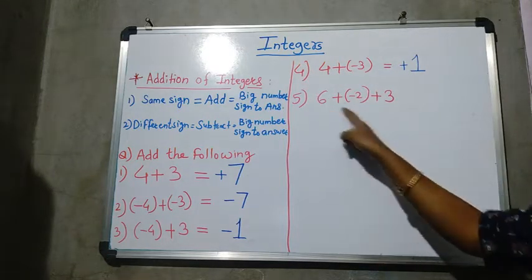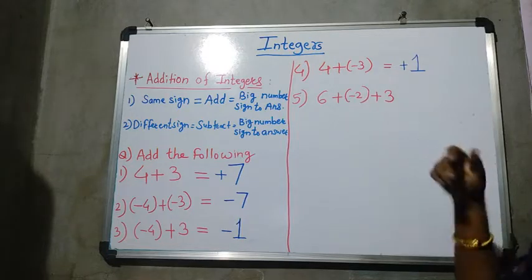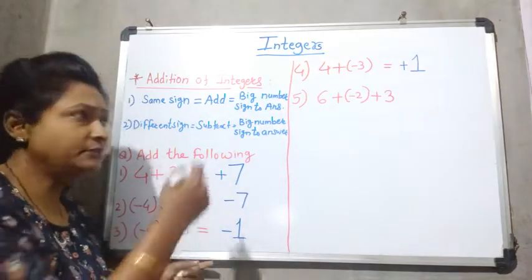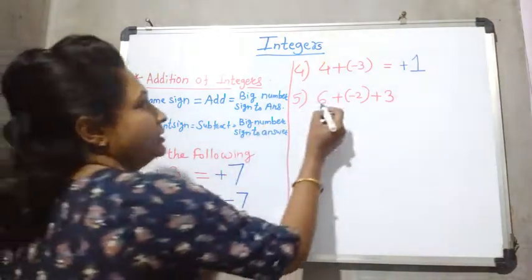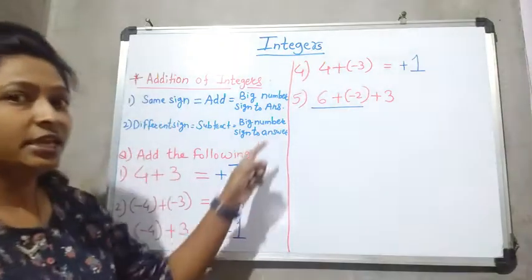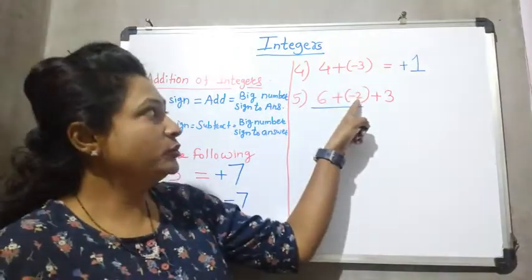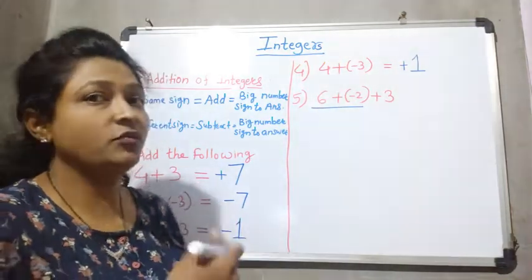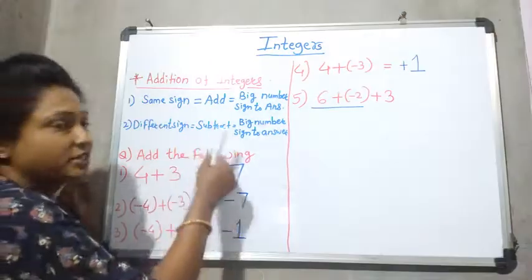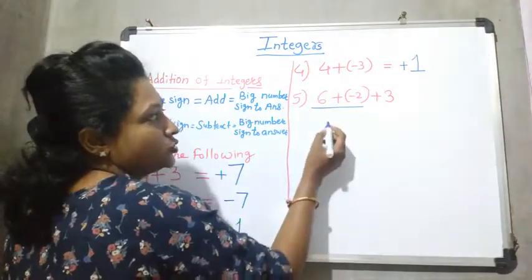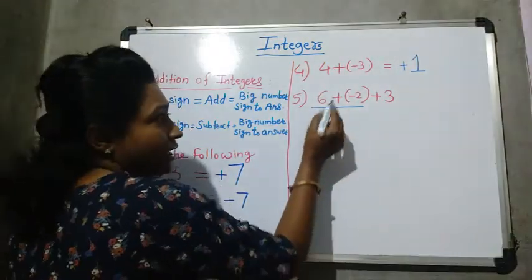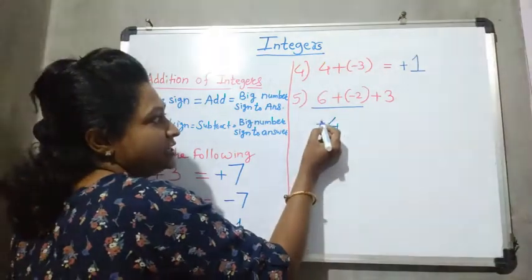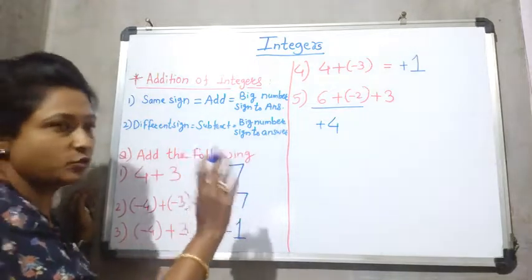Now here I give 3 numbers. So how do we solve these 3 numbers? Always remember, we solve one by one. First we will solve these 2 numbers. Here 6 is plus and 2 is minus. Both have different signs, so we subtract. 6 minus 2, what do we get? 4. And the big number's sign is what? 6 has a positive sign, so positive. You can write plus 4, or if you do not write the plus sign it is also okay, but the negative sign is necessary.